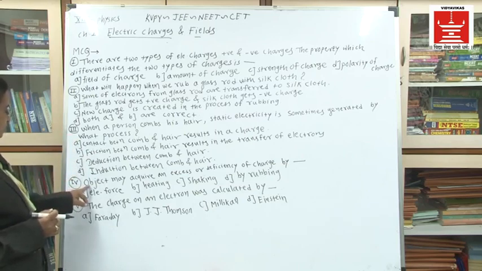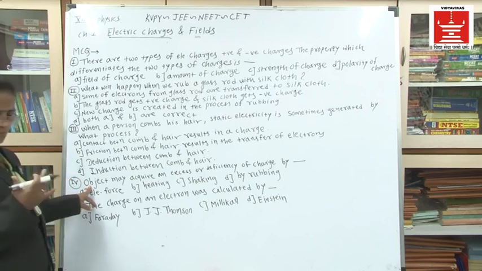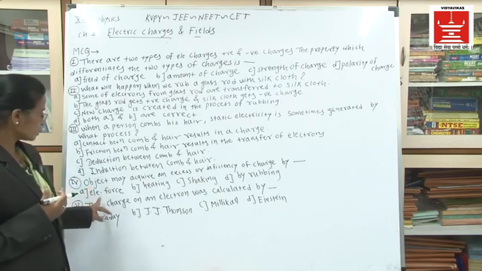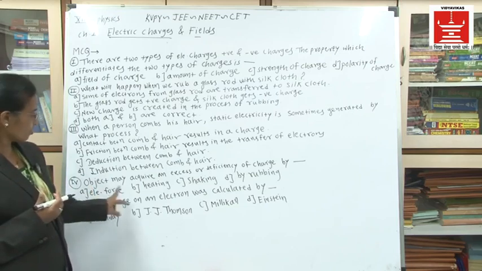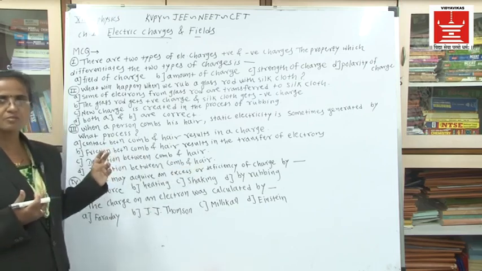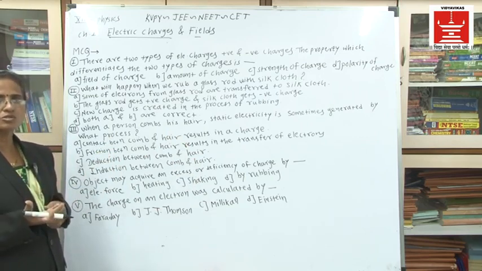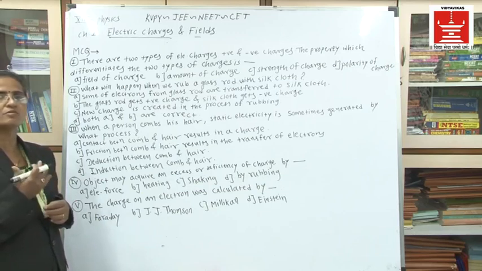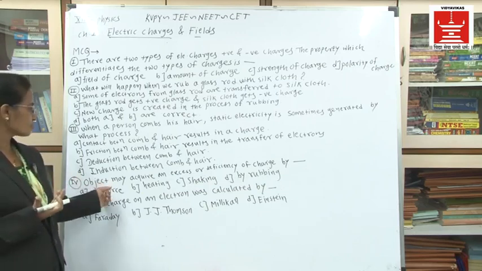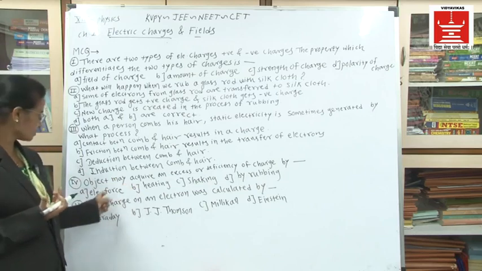Now the fourth MCQ is: an object may acquire an excess or deficiency of charge by what? How do they acquire the excess charges or deficiency of charges? The reason may be by electric force, by heating, by shaking, or by rubbing. That means how a particular substance gets more electrons, or a deficiency of electrons, meaning it gives out electrons. Which process is exactly responsible for it will be your answer.